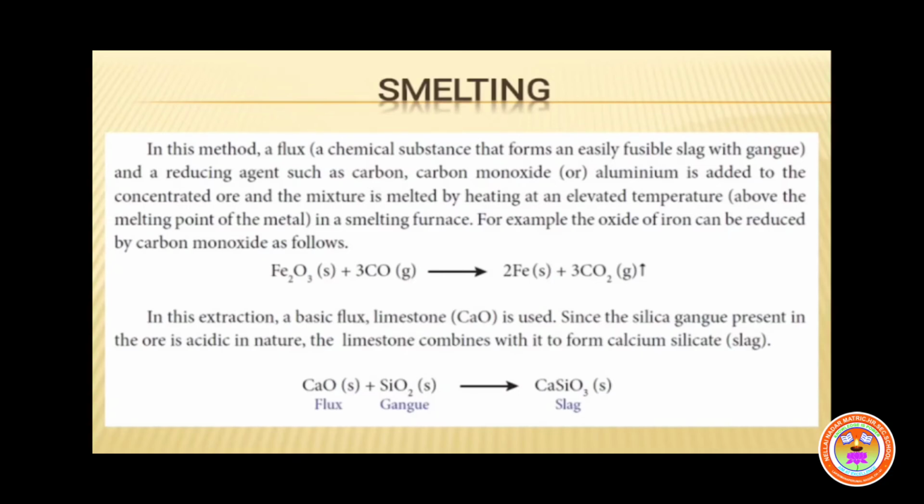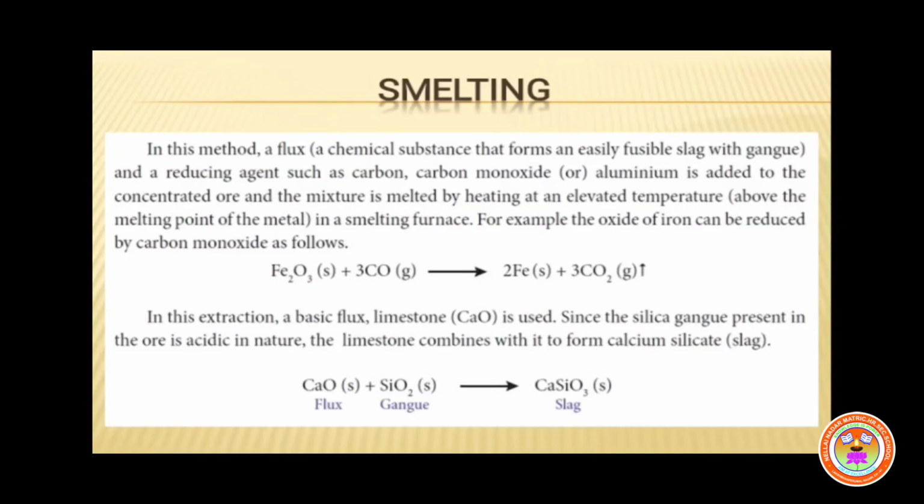Once again, we can see the definition of smelting. In this method, the concentrated ore is mixed with a flux and a reducing agent like carbon monoxide or aluminium, and the mixture is melted by heating at an elevated temperature in a smelting furnace. Now we can see the extraction of iron from its hematite ore as an example.